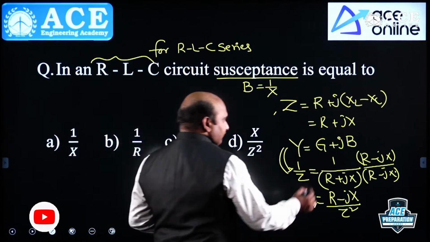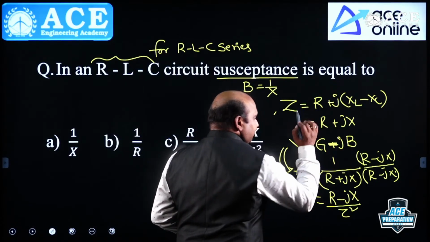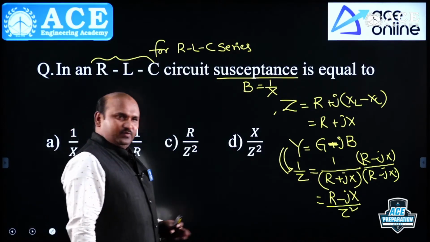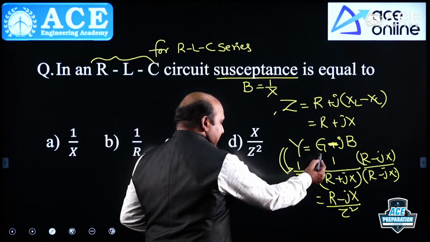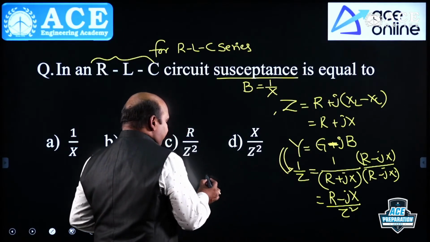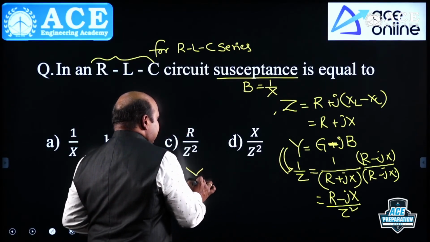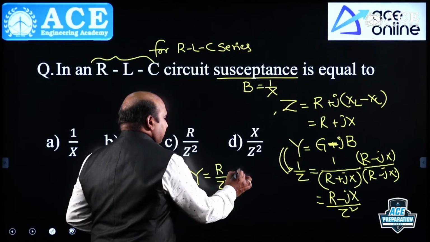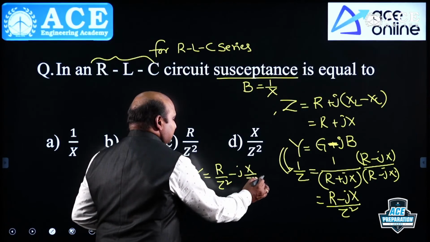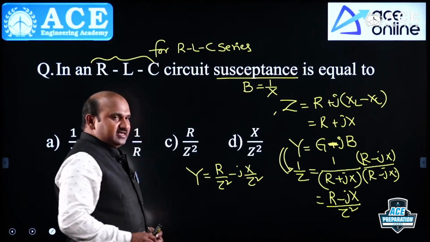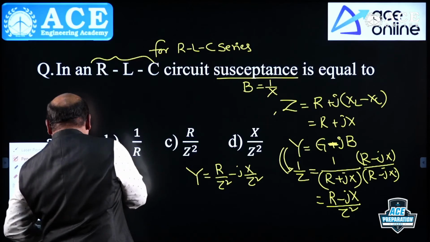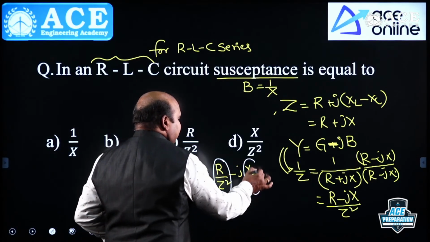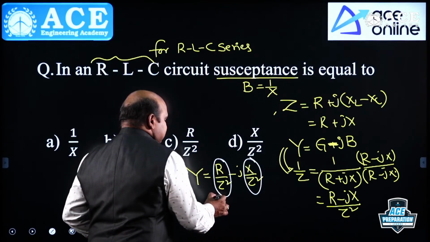Usually for a series circuit we consider admittance as minus jB or whatever, according to the options. Once you compare, what is the real part in the admittance? Admittance is R by Z square minus j into X by Z square. The real part is the conductance and the imaginary part is referred to as the susceptance.